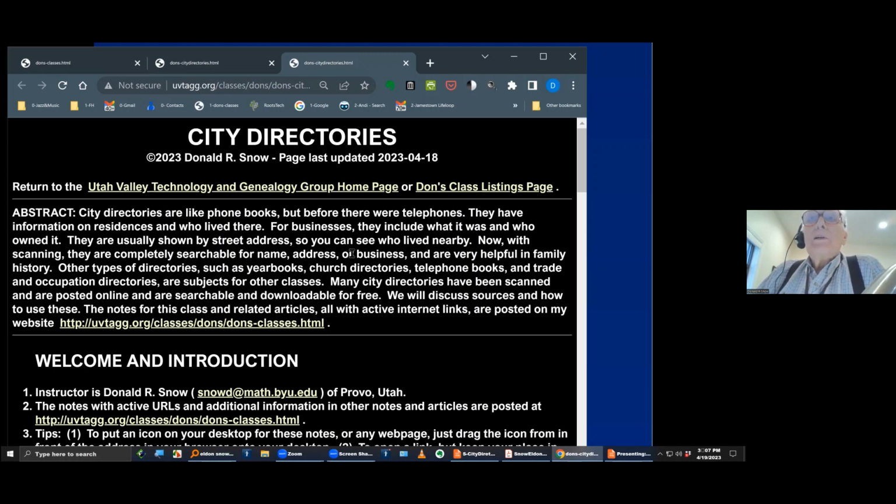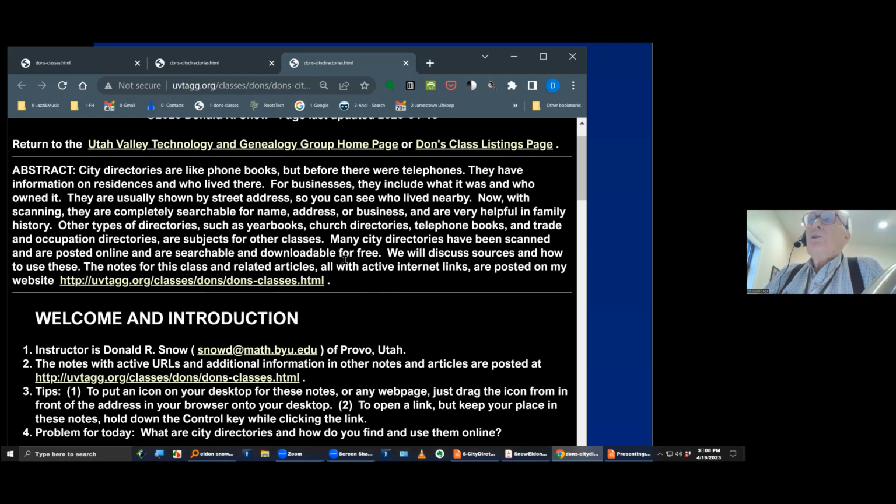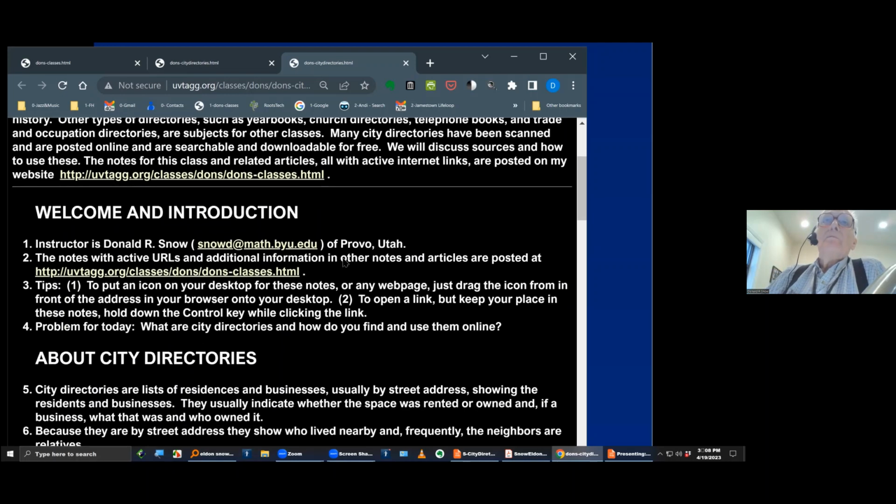Many of them were published in the early days just by the street itself, with the numbers in consecutive order from the numbering of the address. The examples I'll show you today, though, most of them are alphabetical by the name of the family. Now that they're online and in PDF, most of them are searchable, so that you can search either by address or by individual. And I'll show you examples of those coming up.